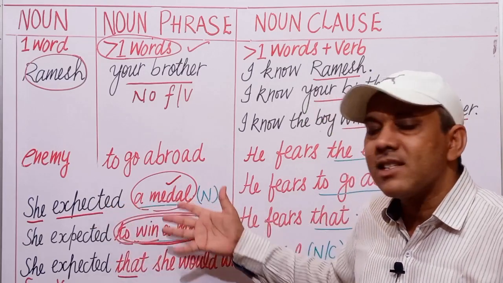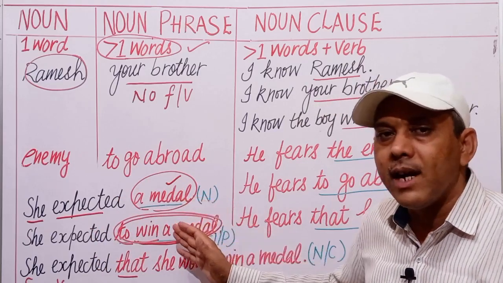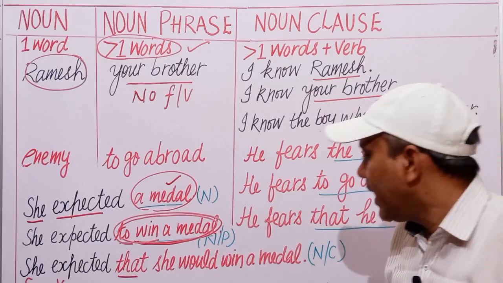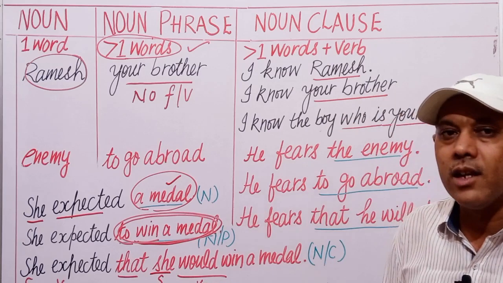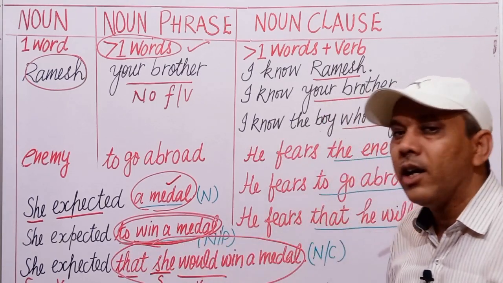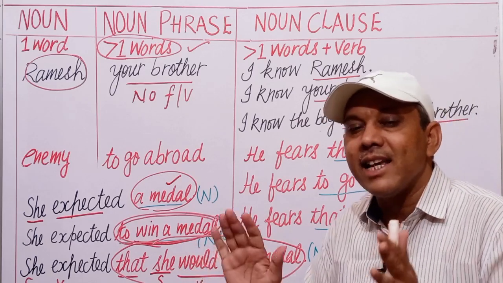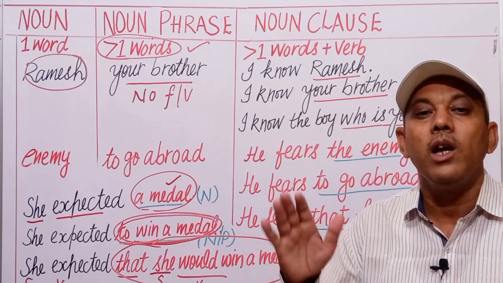She expected something. She expected a medal. She expected to win a medal. She expected that she would win a medal. Here again the subject and verb combination. Here, that she would win a medal is a subordinate clause and is acting as a noun in this sentence. That is why this is known as a noun clause.